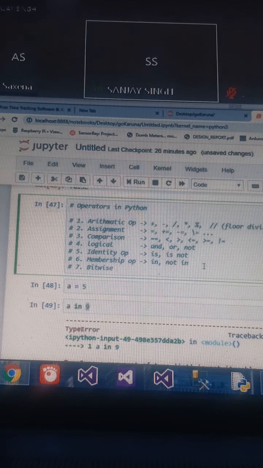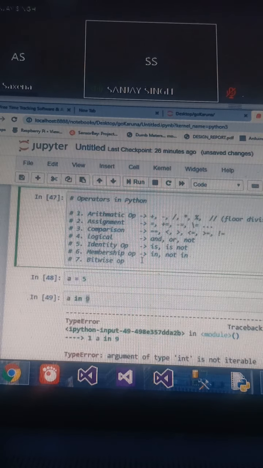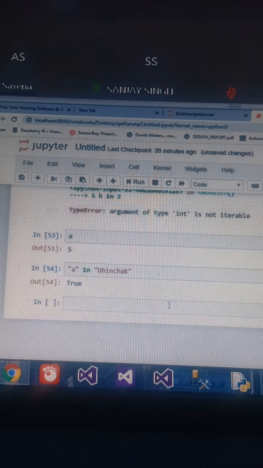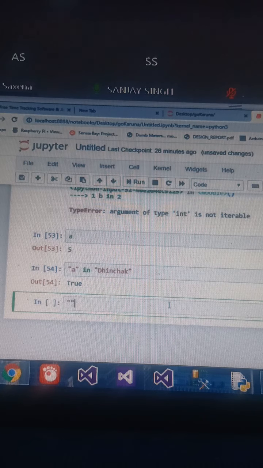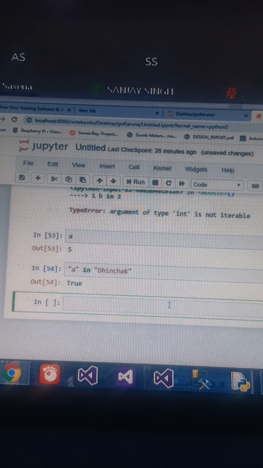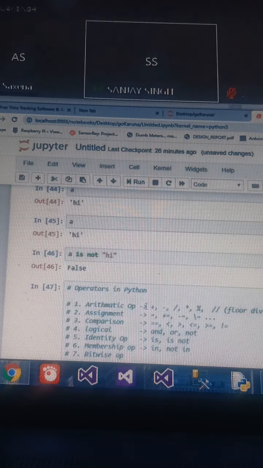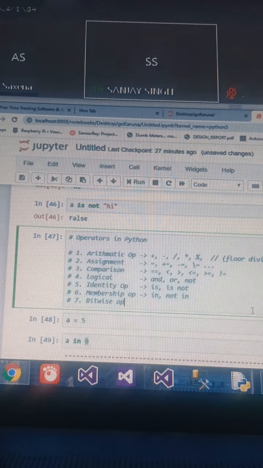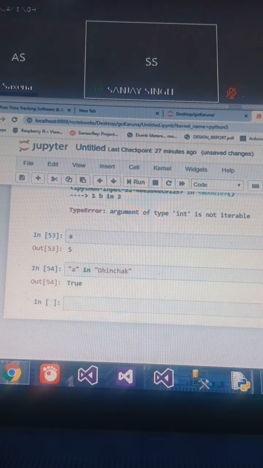Okay, so that's all for the operators. Now it's 4:30 p.m. We have 30 minutes left for today.